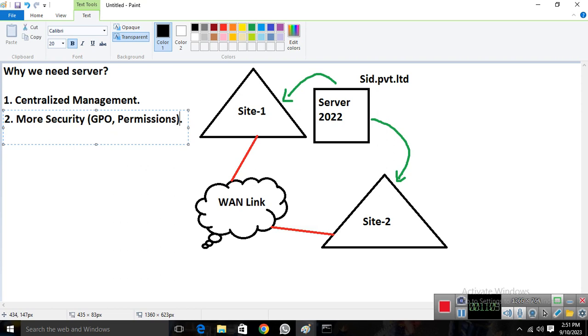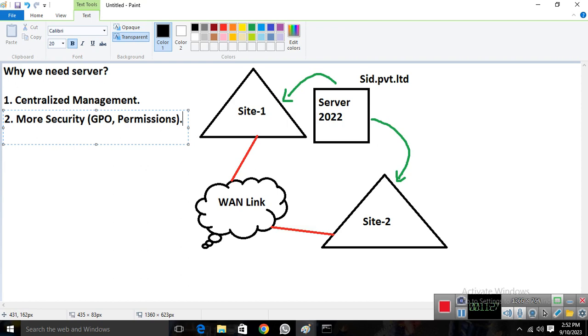With group policies, we can apply policies on our users, devices, workstations, computers and all the things. With group policies, we're able to restrict our devices and our users in our company.